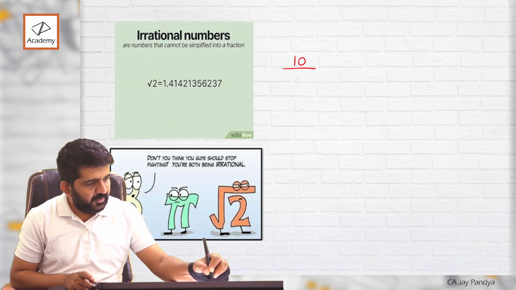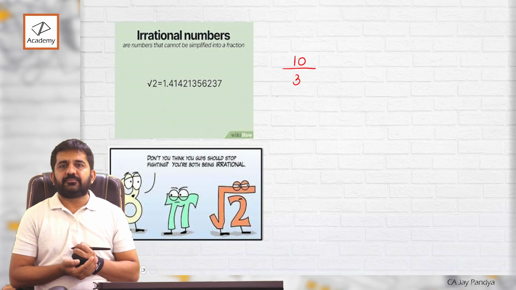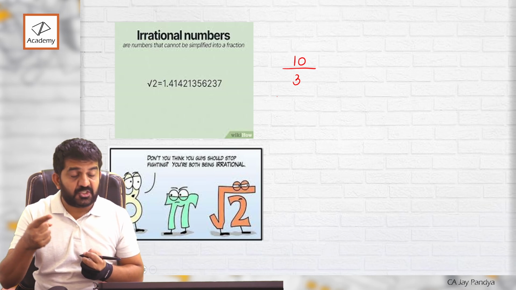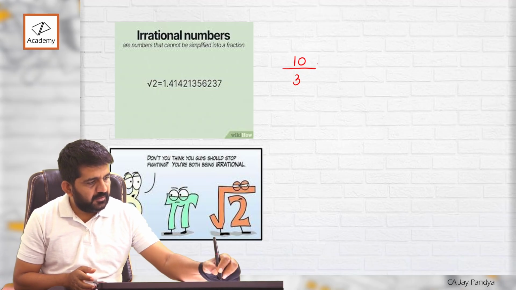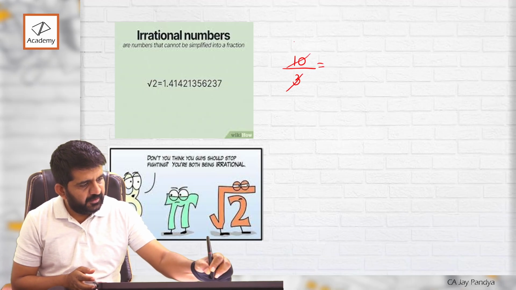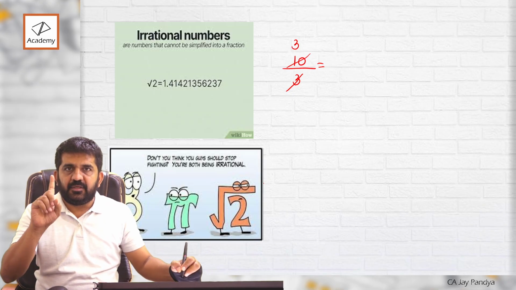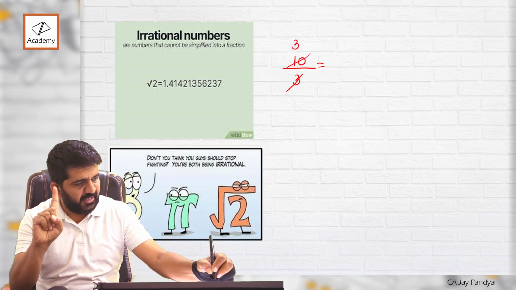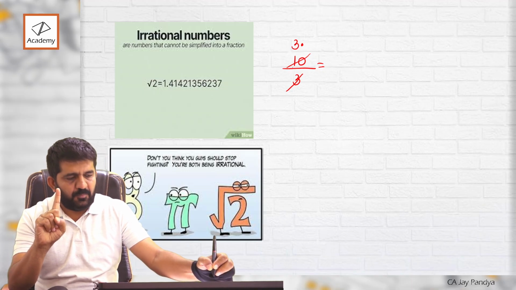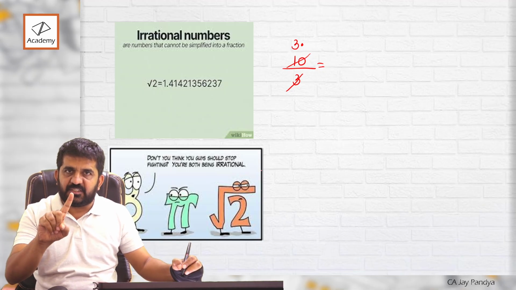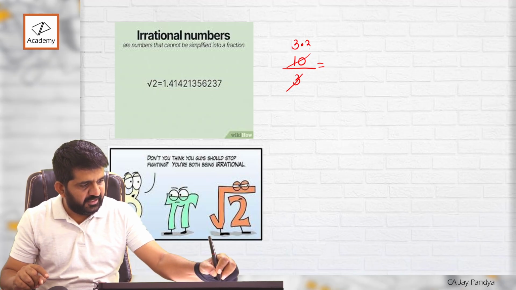10 divided by 3, right. I will tell you what the answer of this will be. 3 threes are 9. 10 minus 9 is 1. Remainder is 1. Point means I can add a 0. Remainder was 1, 0 added, so 10. 3 threes are 9.